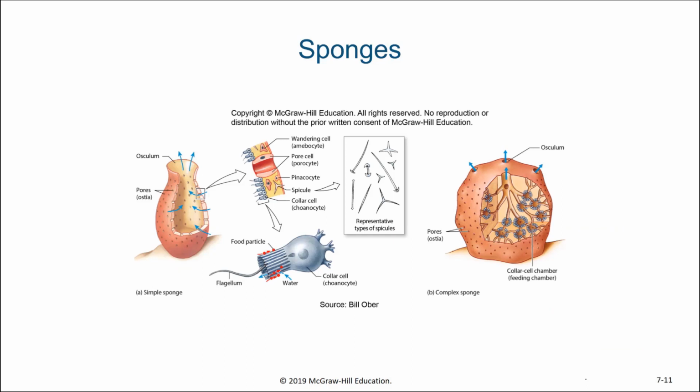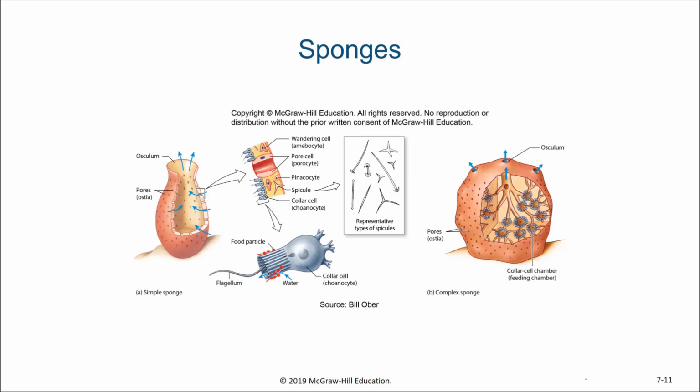When we look at this diagram of sponges, we can see the general vase-like structure with ostia leading in, and then the osculum being the major outcurrent of the water. And then as we zoom in and look at the side, we can see the pinacocytes making up the boundary, the porocytes controlling the pores, and the choanocytes in the interior chamber.